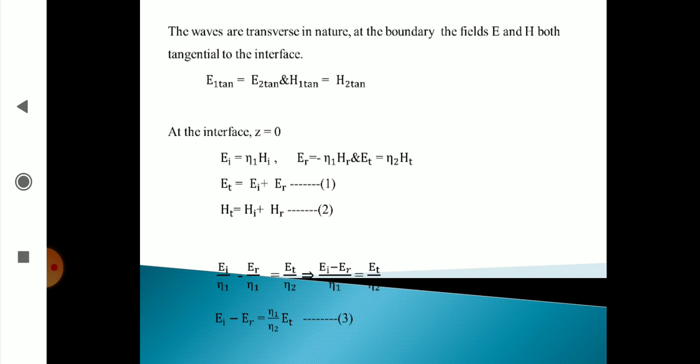Therefore, the H value becomes E by eta. Substituting, EI by eta 1 minus ER by eta 1 is equal to ET by eta 2. Now taking eta 1 to the other side, EI minus ER is equal to eta 1 by eta 2 times ET. We are getting it like that.